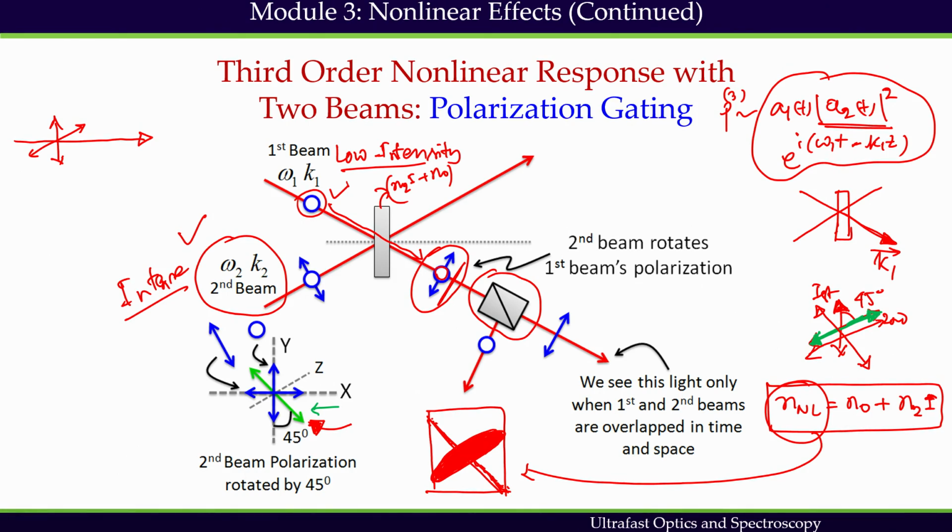Then the medium transiently acts like a wave plate, an optical device which is used to rotate the polarization, and rotates the polarization of the first beam. So, this medium behaves like a wave plate at a particular intensity of the second beam, and that is why it can rotate part of this input first beam by 90 degrees, and we can now separate it. And this rotation is possible only when they are spatially and temporally overlapped. If they are not overlapped, this transient anisotropy cannot be realized.